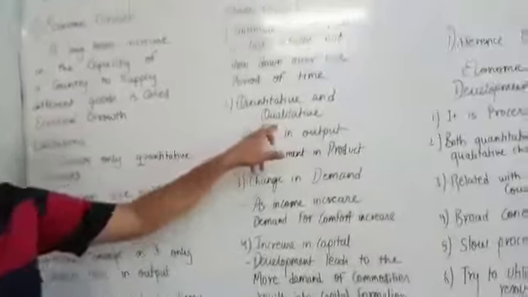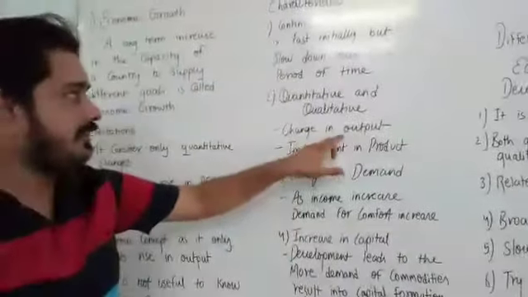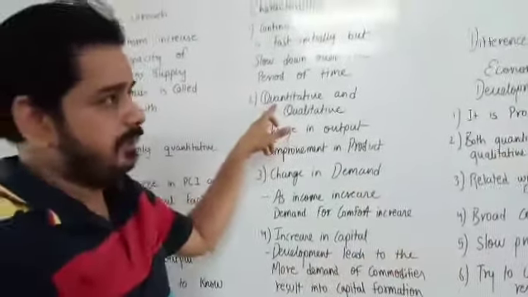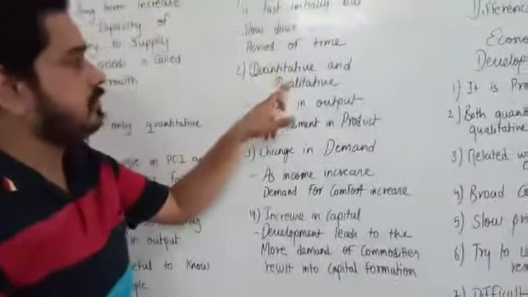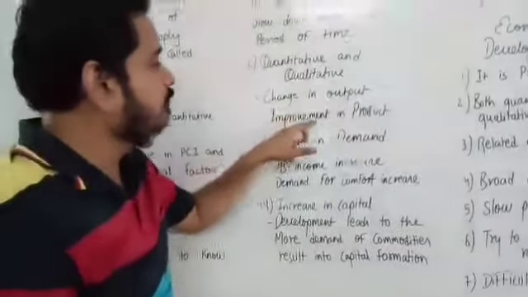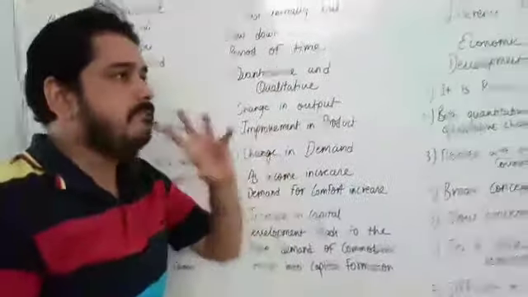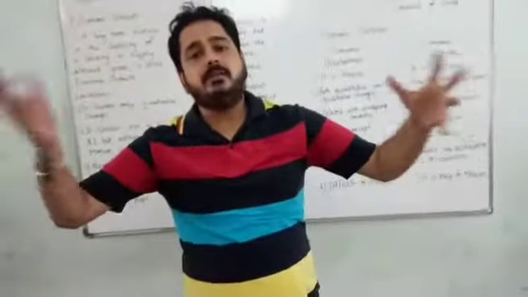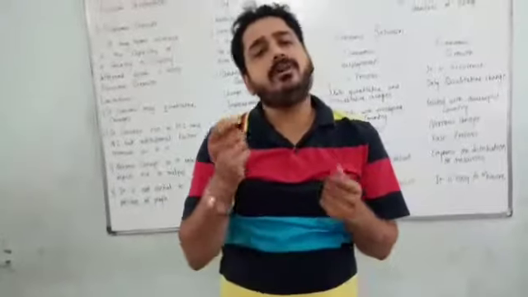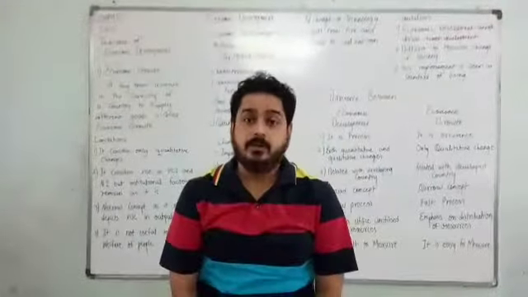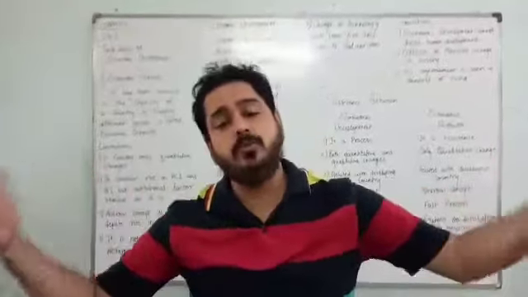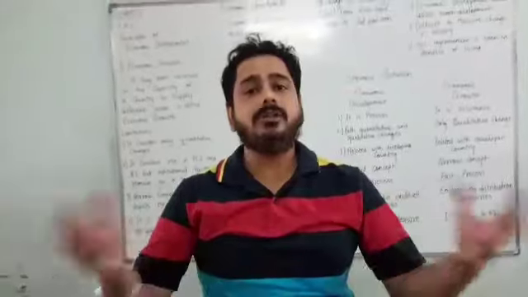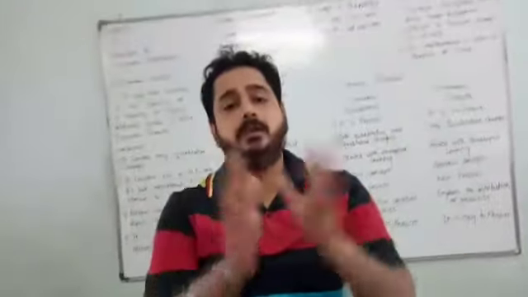Quantitative and qualitative changes. Change in the output, that is quantity. 1000 kgs say 1500 kgs, increase more, then it is a quantitative change. What is a qualitative change? Improvement in the product. Suppose previously the mobiles were there in which we had only calling and messaging facilities. Then in mobiles, we have seen so many improvements. We have cameras, we have internet facilities, all the things which we do with laptops, now we can do with the mobile.